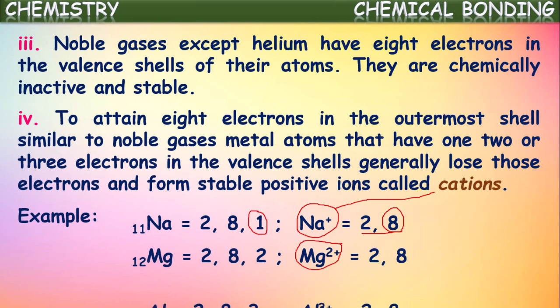Okay, and one more example. If you see aluminium, it has 3 electrons in its valence shell, because its atomic number is 13 and configuration is 2, 8, 3. So as it has 3 electrons, this aluminium also can lose these 3 electrons, and hence it forms Al plus 3 cation. So in this way, metals which are having 1 or 2 or 3 valence electrons, they lose these electrons, and hence they become stable positive ions, which are called cations.